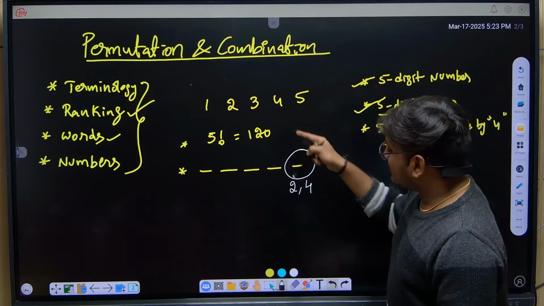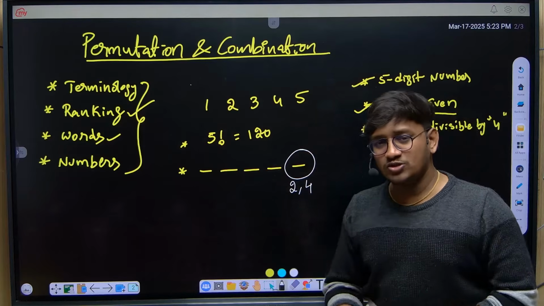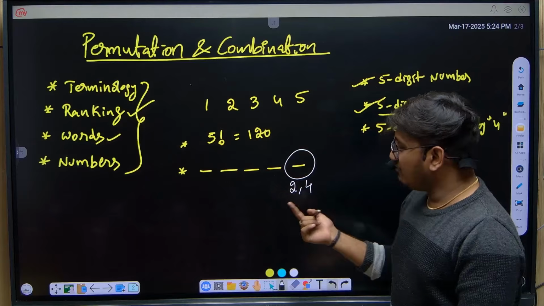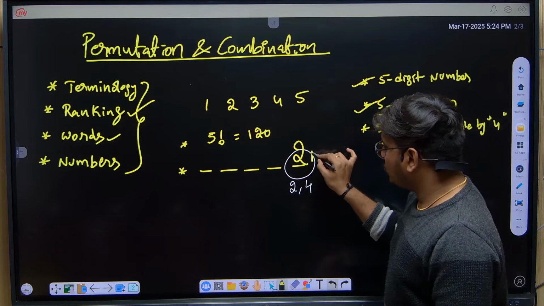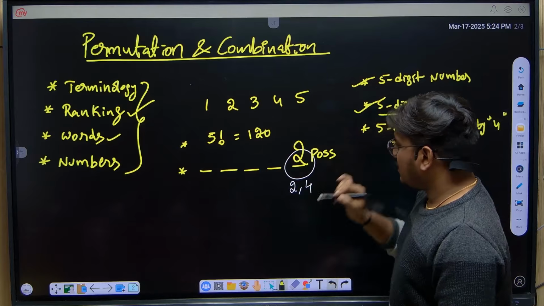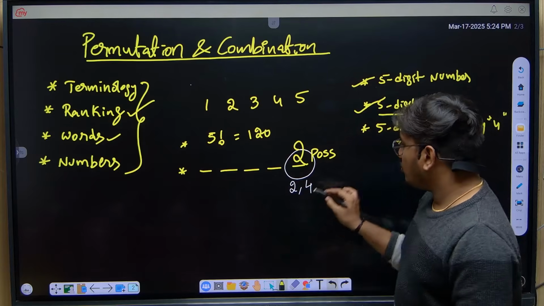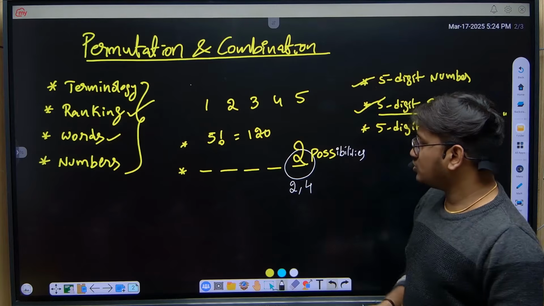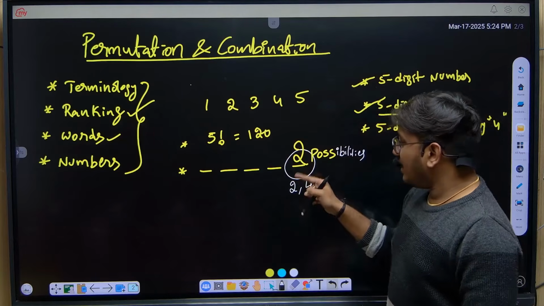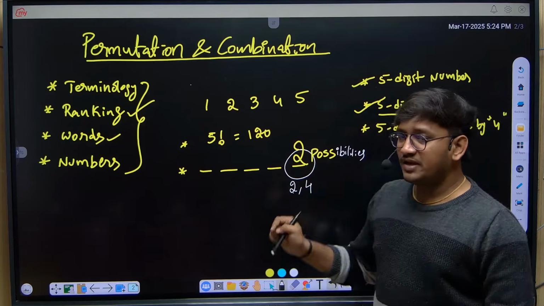Or if I place 4, then also the entire number will be even. So I have total 2 possibilities for the last place.